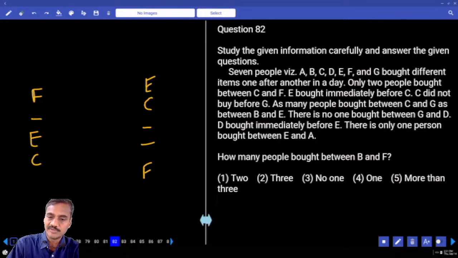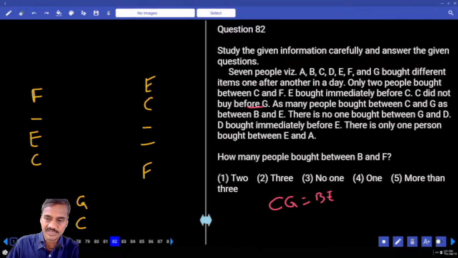C did not buy before G, and C must be after this G. Now C is after this G. As many people between C and G as between B and E, and there is no one who bought between G and D. Now G and D must be adjacent to each other. Now G and D must be together.